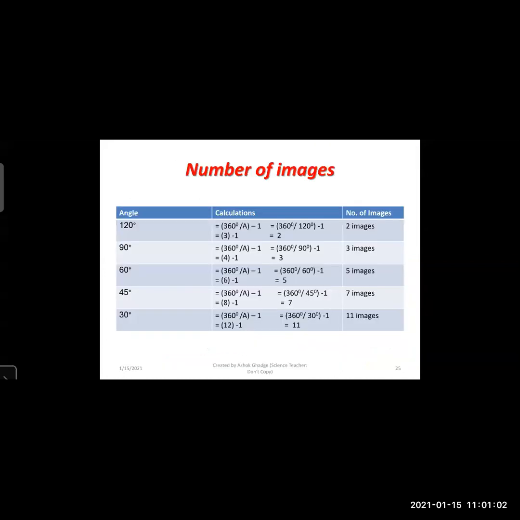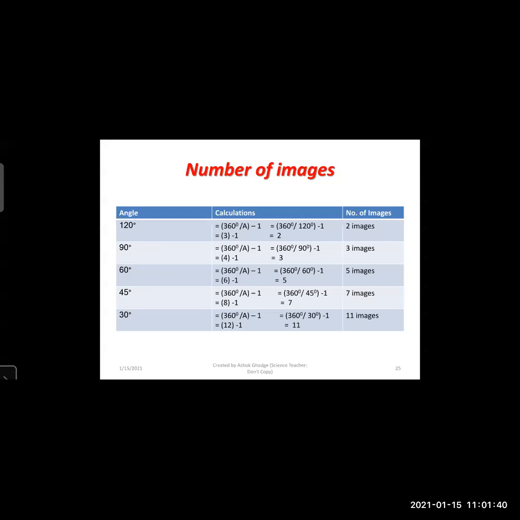Here is the calculation for 120 degrees: 360 degrees upon 120 degrees minus 1. 360 upon 120 is 3, and 3 minus 1 is equal to 2. Therefore, if the angle between the two plane mirrors is 120 degrees, two images will be formed.